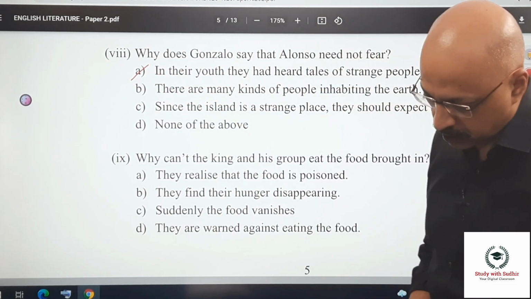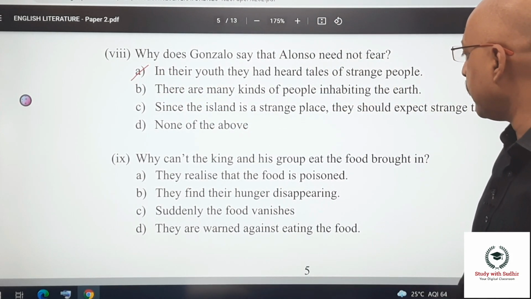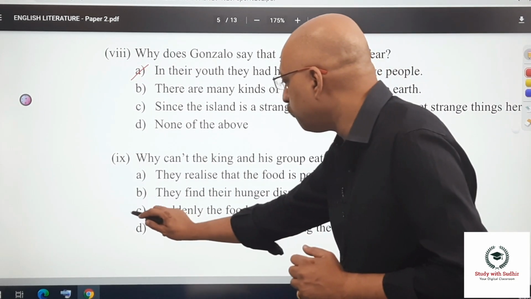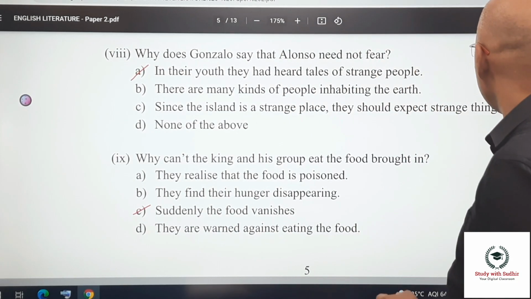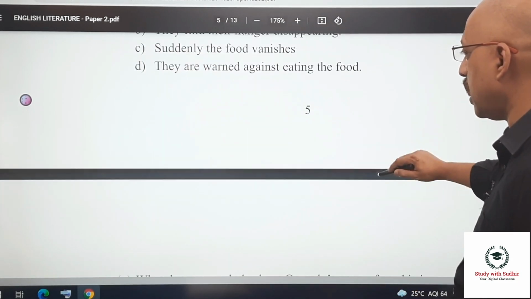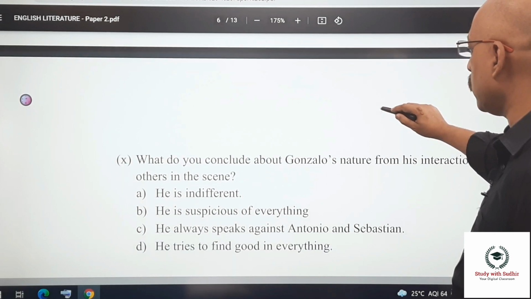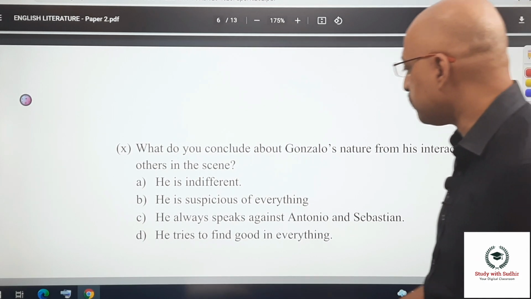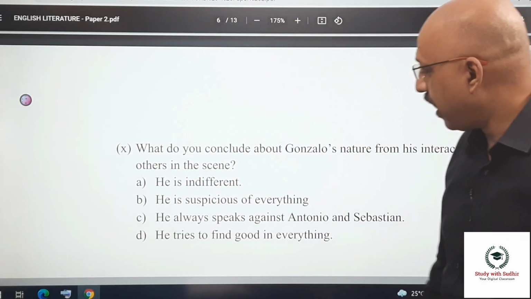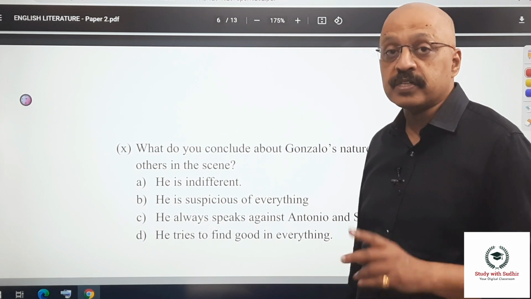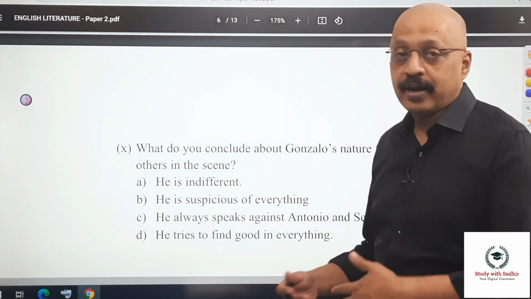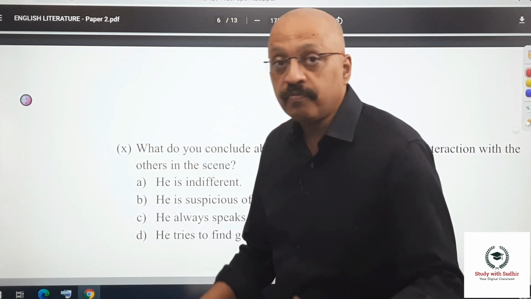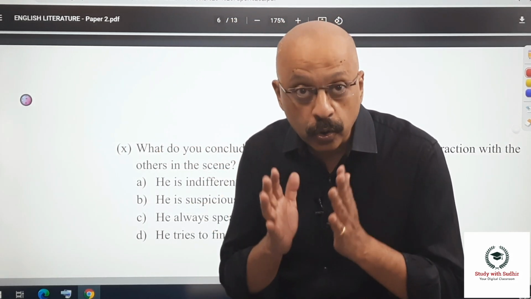Okay. The ninth question, why can't the king and the group eat the food which has been brought in? Because suddenly the food vanishes. Okay, that's what the spirits managed to do. The last question, what do you conclude about Gonzalo's nature from his interaction with the others in the scene? He tries to find the good in everything. So that is because he's a good-natured person, unlike Antonio, Sebastian and Alonzo, who are very, very melancholy and sad. So Gonzalo is someone who tries to find the good in everything.